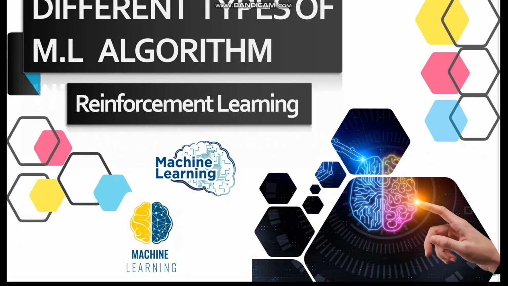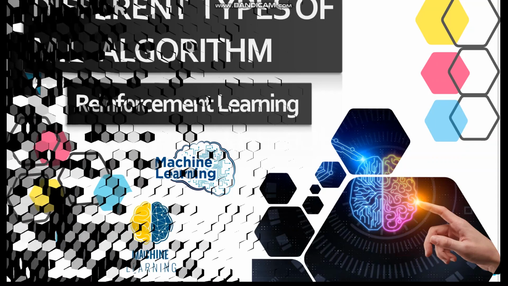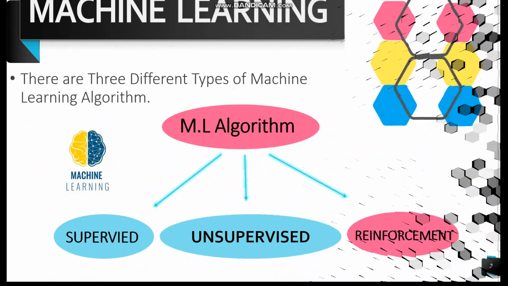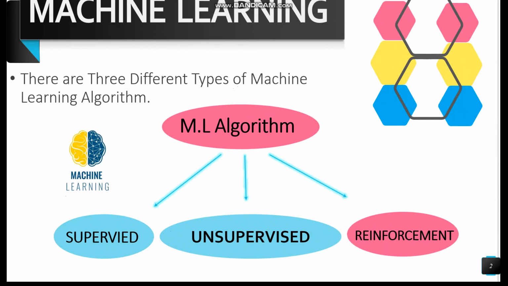In this lecture, we are going to discuss the third type of machine learning. In our previous lectures, we discussed supervised and unsupervised learning algorithms. Now we are going to discuss the reinforcement learning algorithm. This algorithm is different from our previous algorithms.